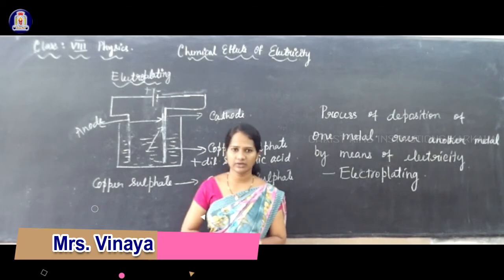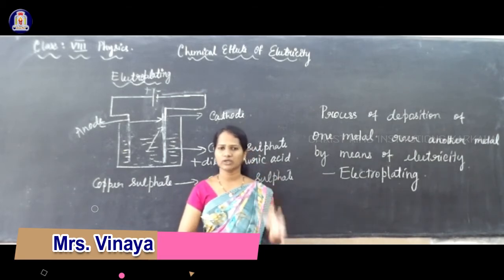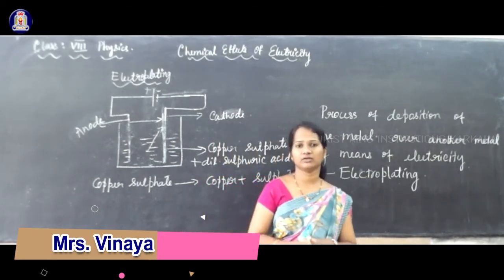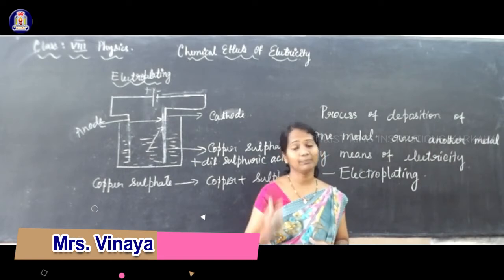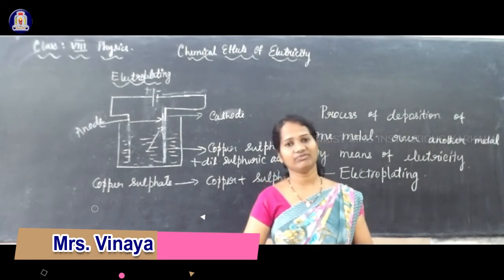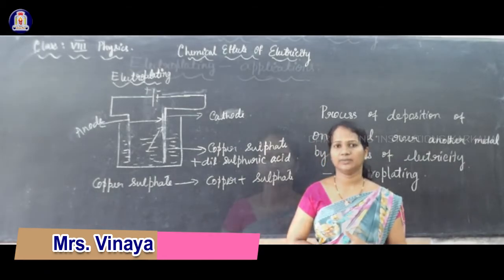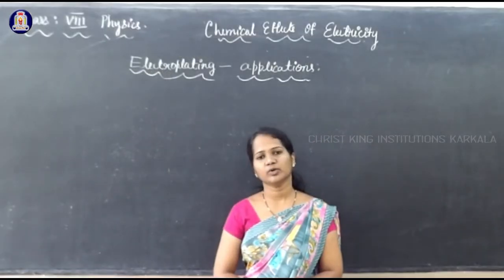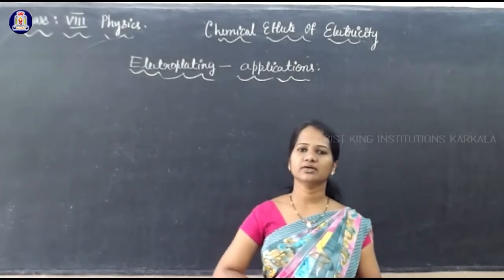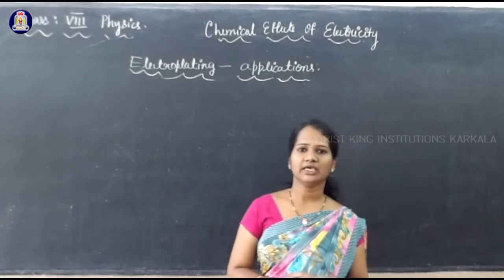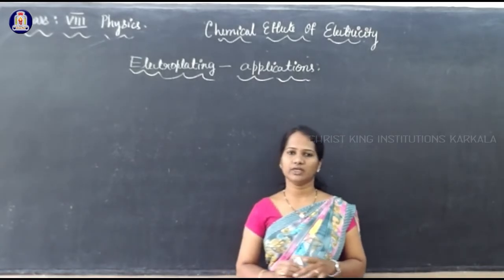So, as I discussed, electroplating is one of the most important applications of the chemical effect of electric current.